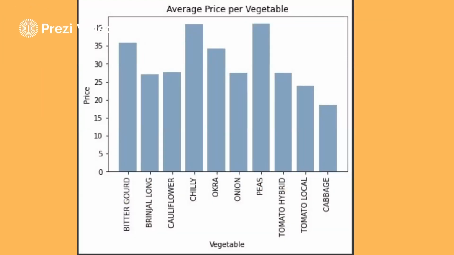And if you look at the average price of different crops from 2011 to 2020, chili and peas have relatively high prices compared to crops like onions or brinjal.